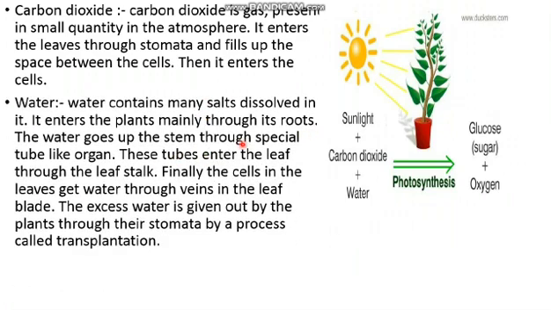Through the tube-like organ, this leaf stalk. Finally, the cells in the leaves get water through the veins in the leaf blade. The excess water is given out by the plants through their stomata, the process called transpiration. See here, water contains many salts dissolved in it.